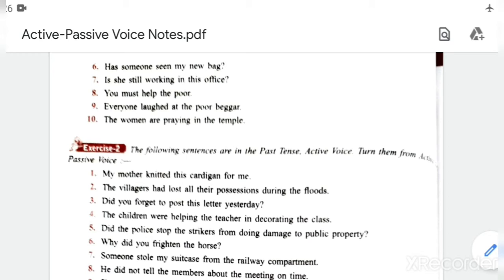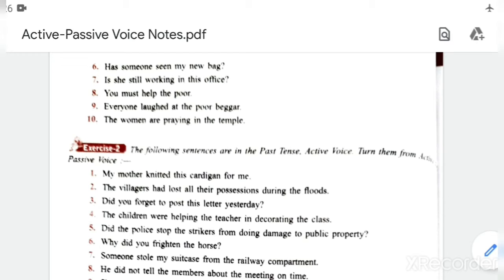You must help the poor. See, model is there, must. Okay, so it is easy only. What is the structure of model's passive voice? Model plus be plus third form. Okay, so the poor must be helped. The poor must be helped. Understood? No need to write by you. The poor must be helped.